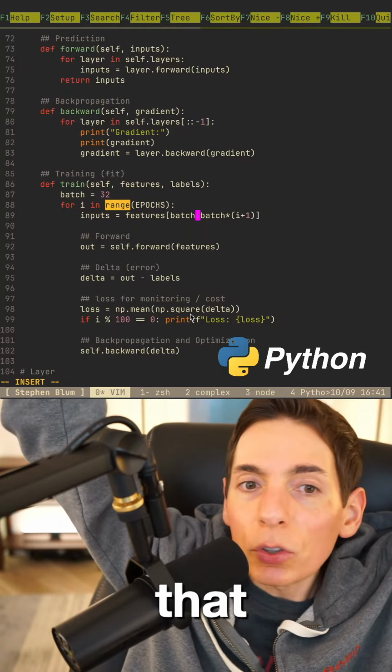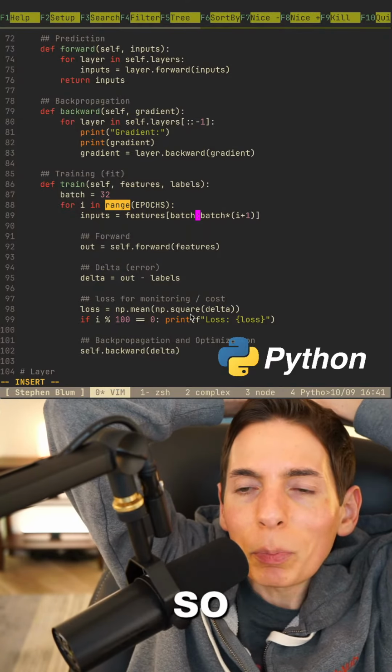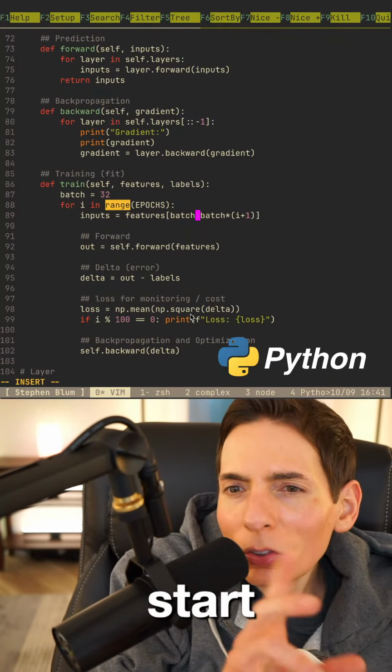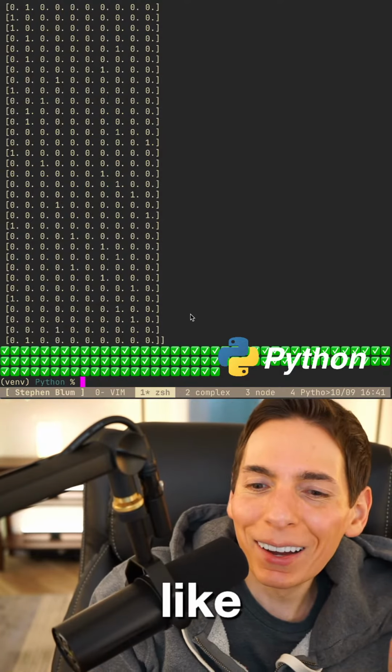Foo, is this how people make interfaces for apps and websites, or does this make sense? It does, Foo. You make a really good question. Okay, so this is behind the scenes. This is like the AI part, the part that doesn't have a UI. In fact, this is what the UI looks like on our screen.